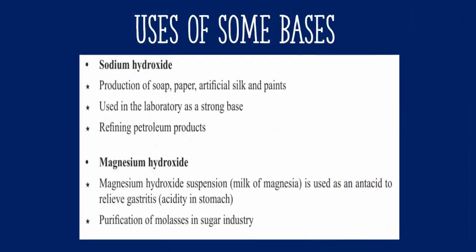Uses of some bases. Sodium hydroxide is used in the production of soap, paper, artificial silk, and paints. A suspension of magnesium hydroxide is known as milk of magnesia, and this is a weak base used as an antacid. An antacid is a medication that is given to relieve gastritis or acidity in the stomach.